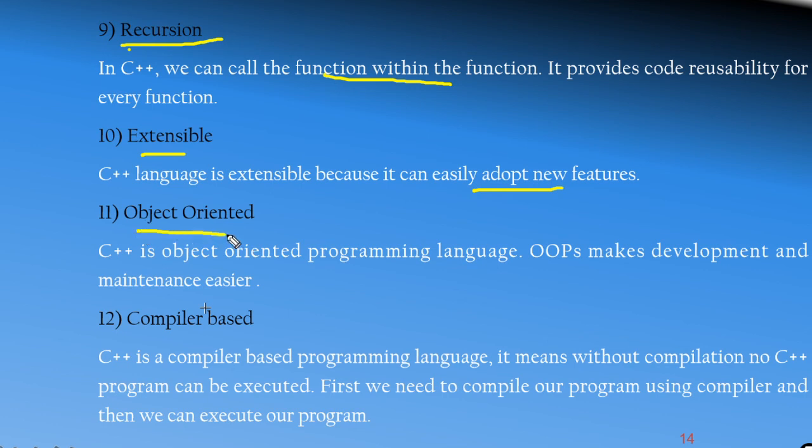C++ is an object oriented programming language, means this object oriented programming language makes development and maintenance easier, and it is a compiler based programming language, which means without compilation a C++ program cannot be executed. Means first we need to compile our program using the compiler, then we can execute our program. So without the compiler we cannot execute the C++ program. So we call this compiler based.